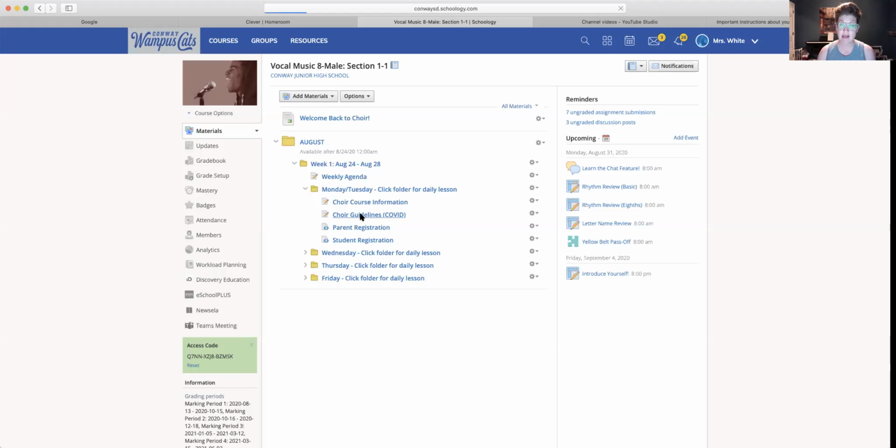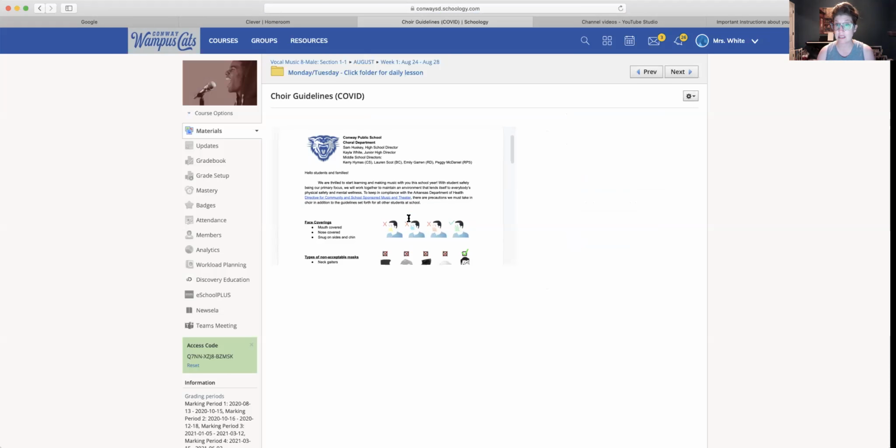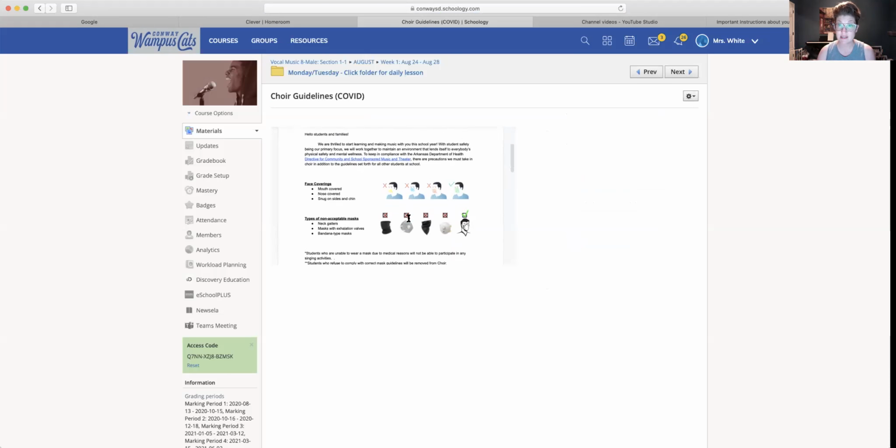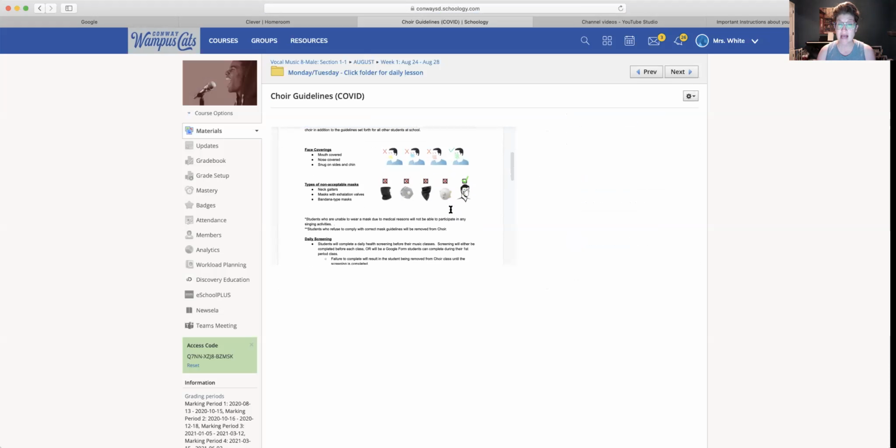As a matter of fact, I'm going to open this up really quickly and talk to parents really quickly. Parents, if you have not looked at this yet, you need to. There is a certain mask that we can wear, this one with the green check mark, and lots of masks we cannot wear. That is a directive from the state based on some scientific studies with singing and playing band instruments and how our breath is pushed out at a much higher rate.